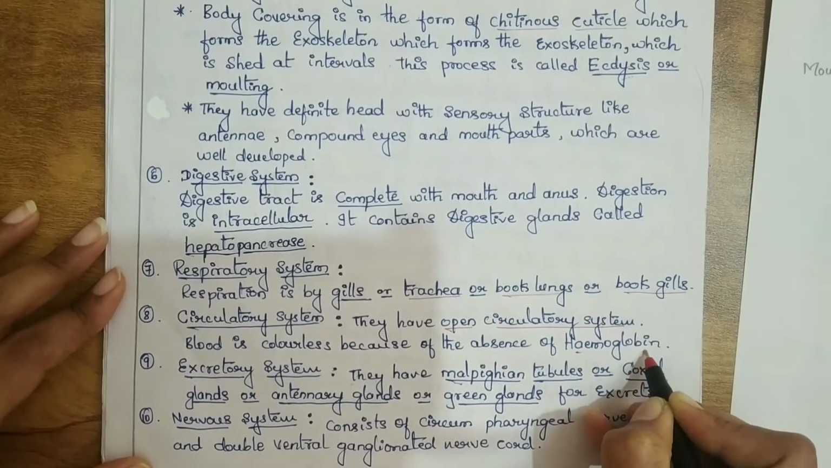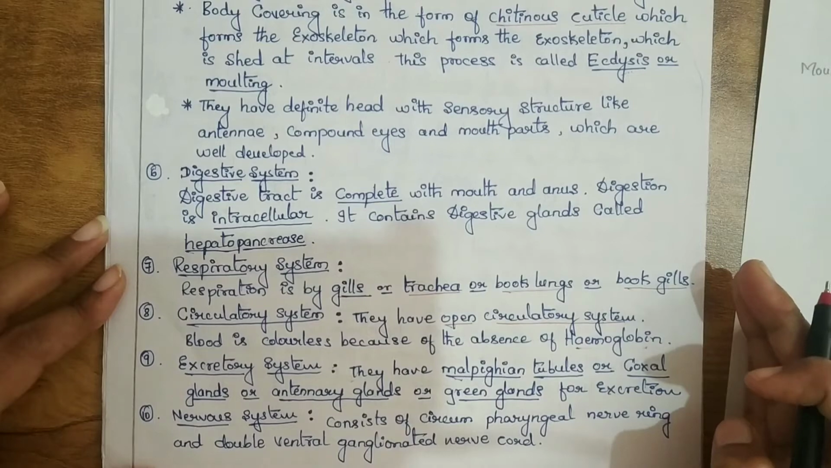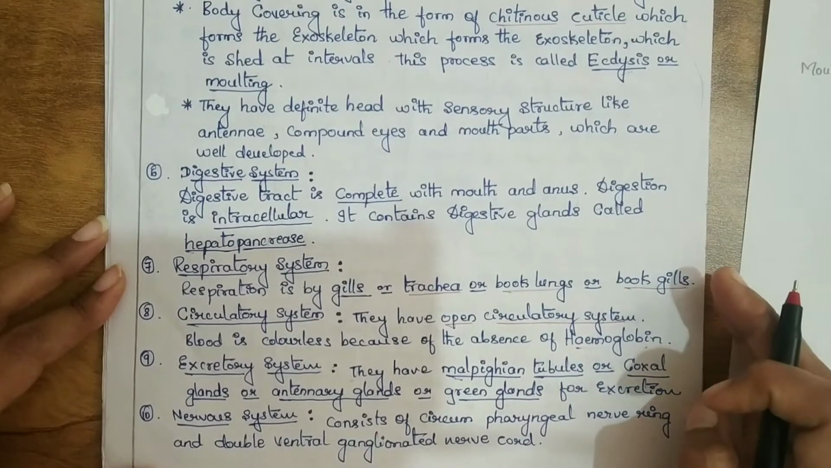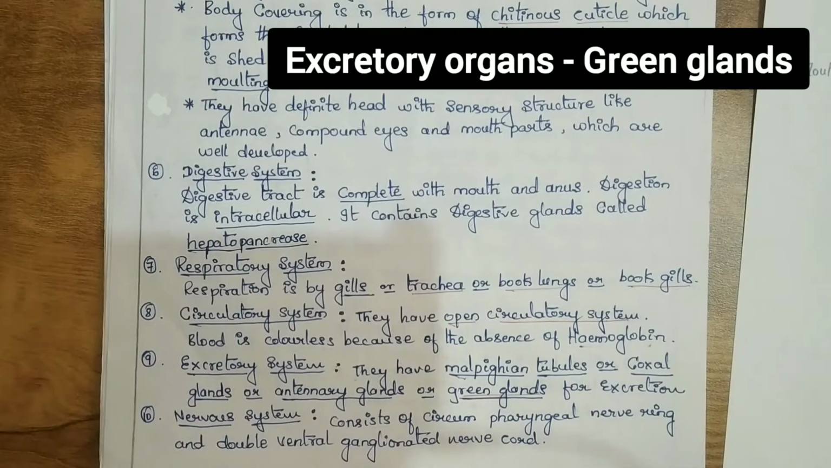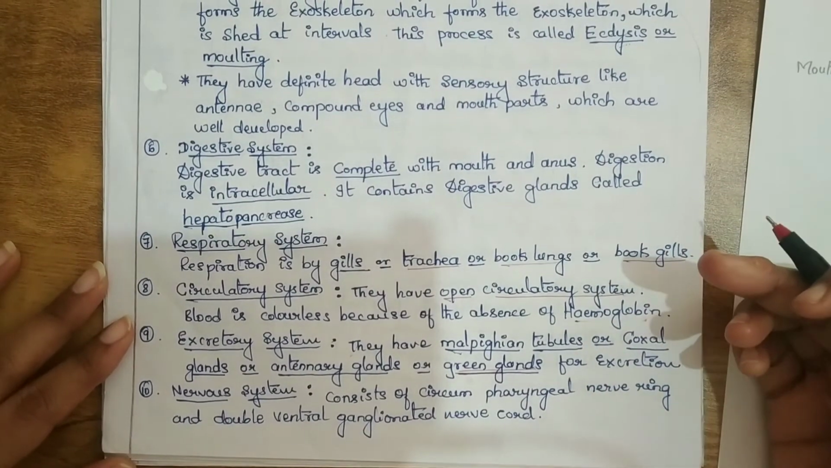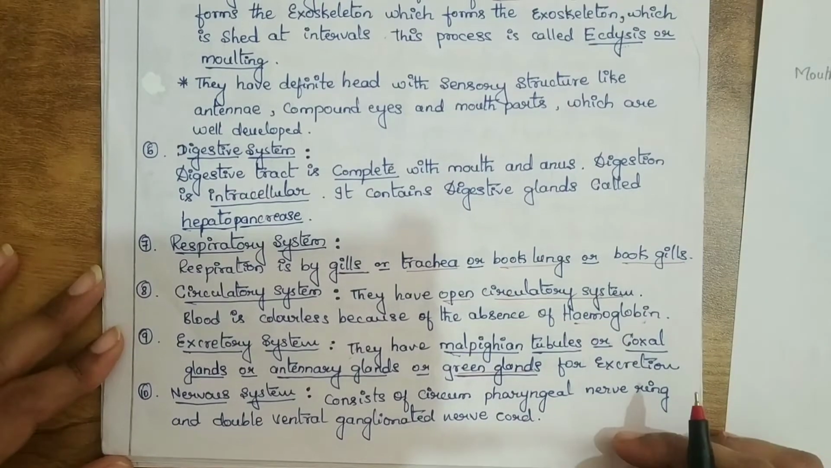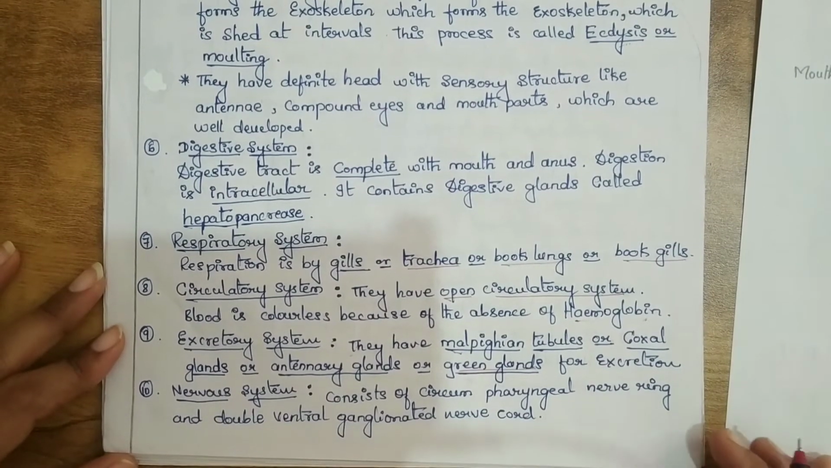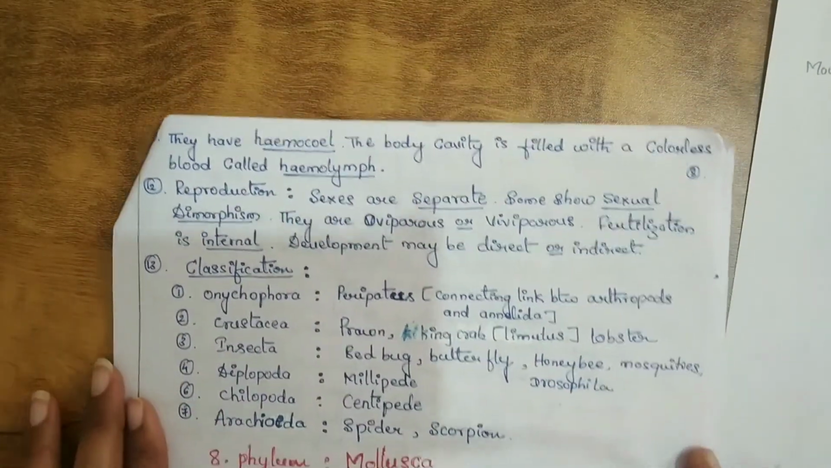Coming to the excretory system, they have Malpighian tubules, coxal glands, antennary glands or green glands. The excretory organs in arthropods are green glands for excretion. And coming to the nervous system, it consists of a circumpharyngeal nerve ring and a double ventral gangliated nerve cord. Let us move on to a few more points.